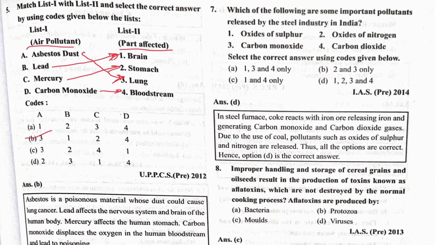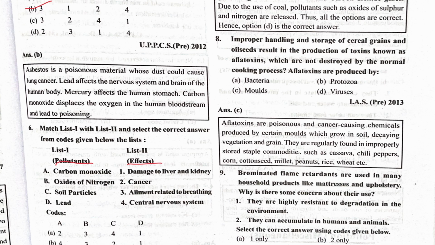Next, which of the following are important pollutants released by the steel industry in India? That is oxides of sulfur, yes. Oxides of nitrogen, yes. Carbon monoxide, yes. Carbon dioxide, yes. This is the right answer.